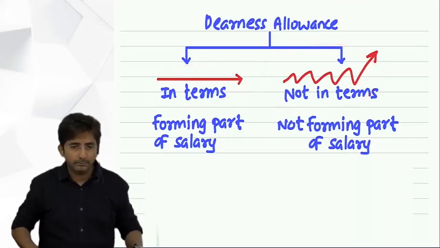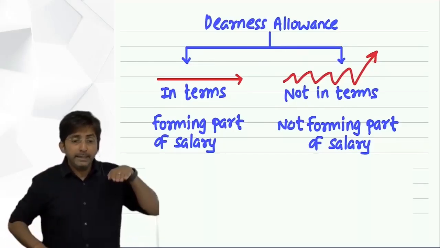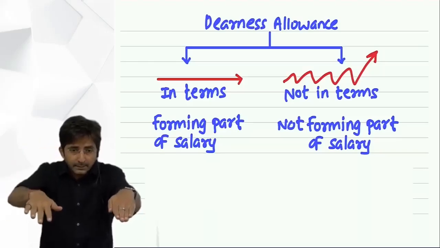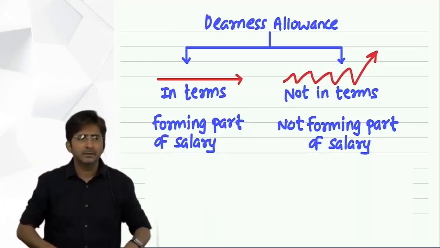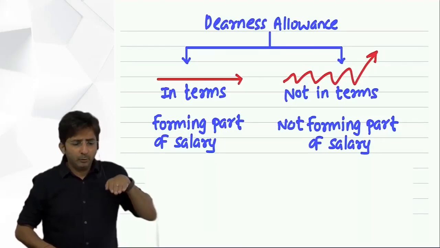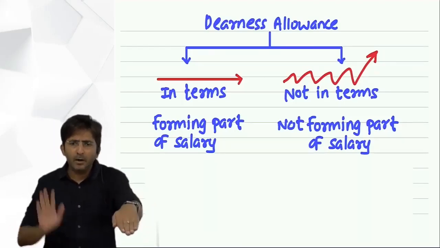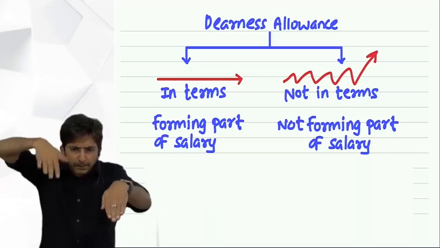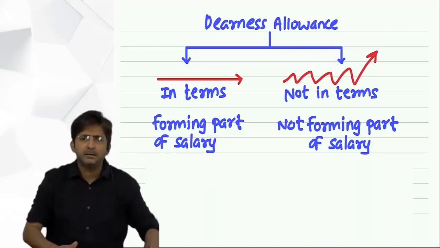Now what? So see, now the most important point, whether DA is given like this or like this, in both cases you are receiving it, it is taxable. Whether DA you are given like this, means on a constant basis, or depending upon inflation, in both the cases it is coming to you or not. Yes. So you are receiving it as income, so it is taxable.